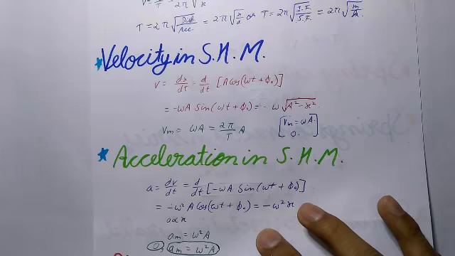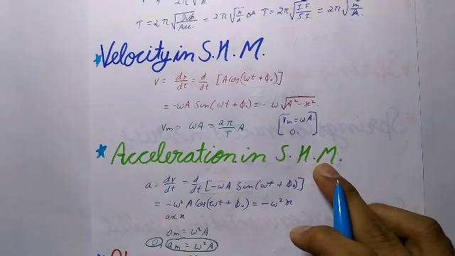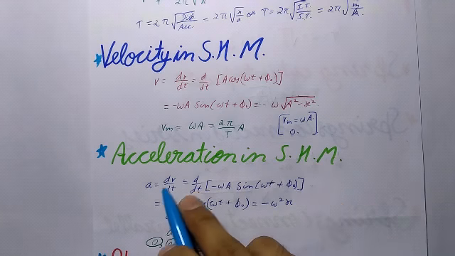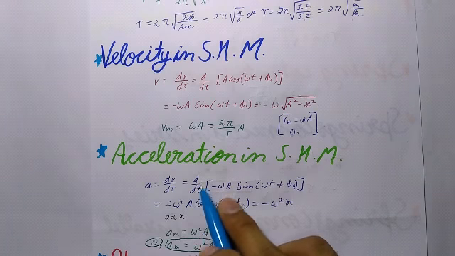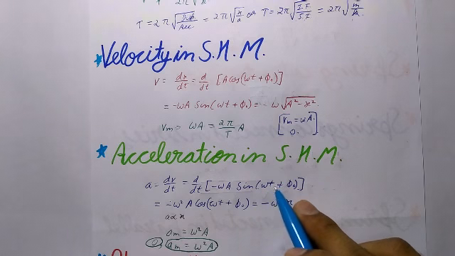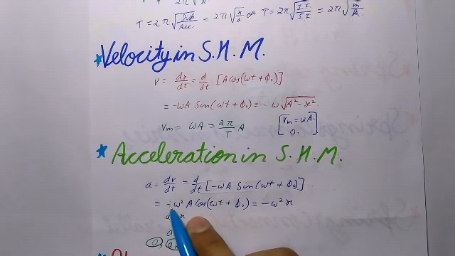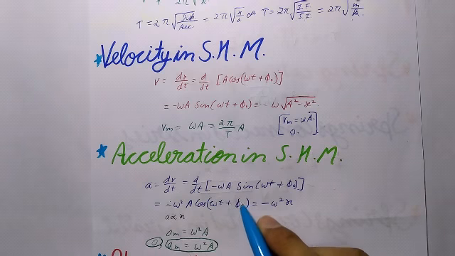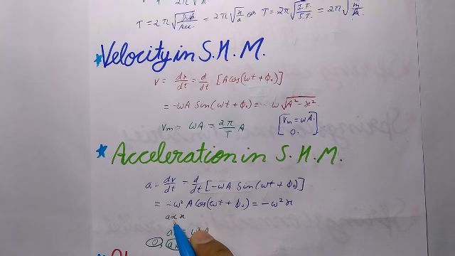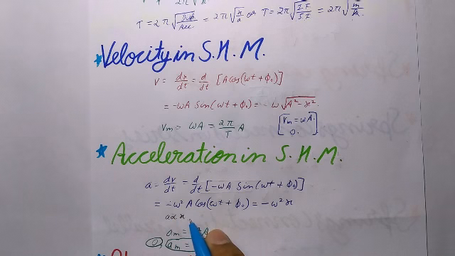Now let's understand acceleration in simple harmonic motion. It is the rate of change of the velocity of the particle at any instant. It is given by a = dv/dt = d/dt [−ωA sin(ωt + φ₀)], which will be equal to −ω²A cos(ωt + φ₀), equal to −ω²x. So from this we can conclude that a is directly proportional to x.